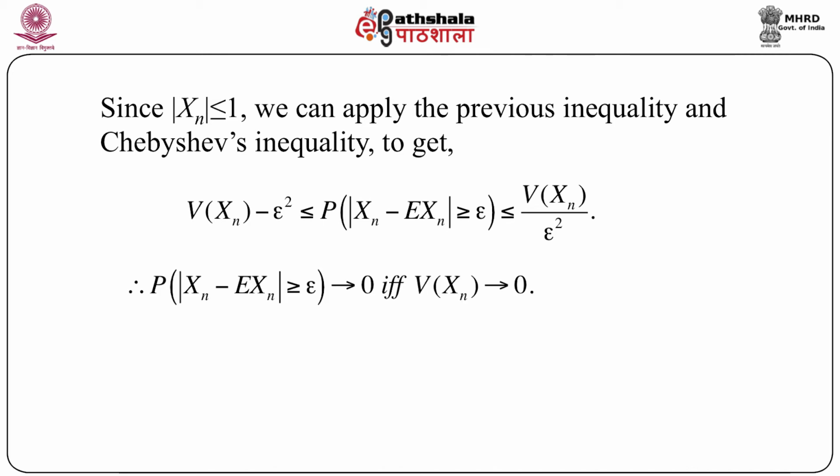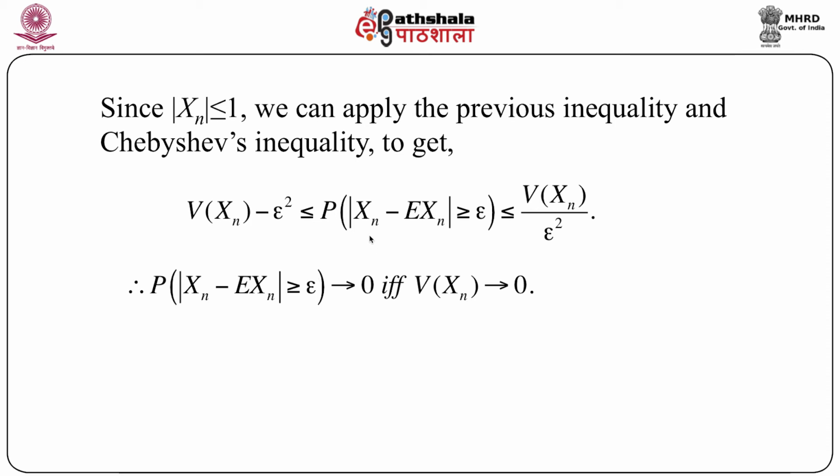It is clear that if the variance of xn goes to 0, then the right side quantity will be extremely small, going to 0, and the left side for arbitrarily small epsilon will again be very, very close to 0.